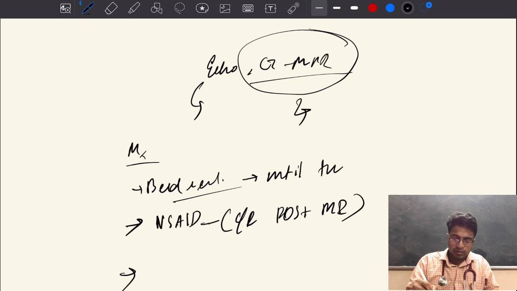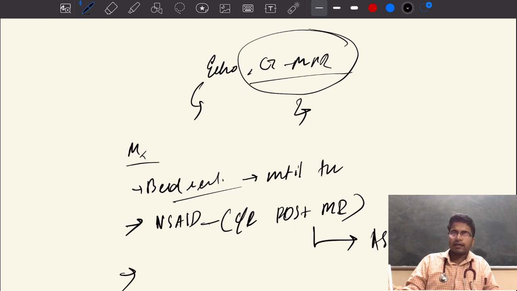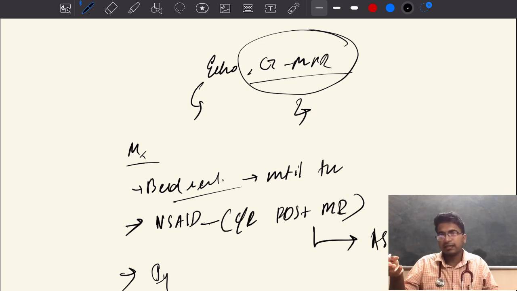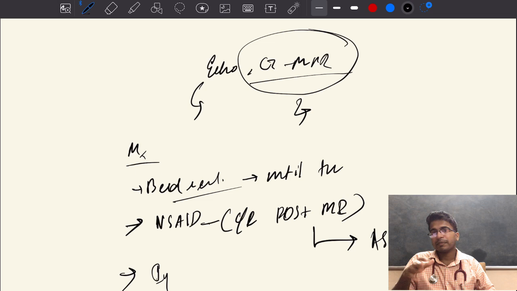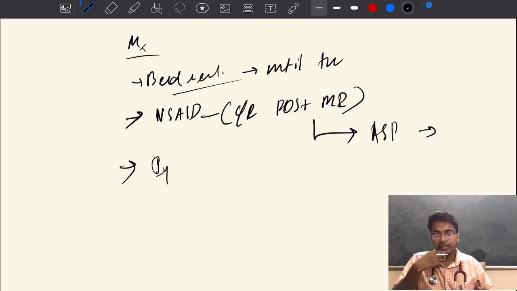Okay. So you will give NSAIDs. In case of post-MI, you just increase the aspirin dose to 1 gram per day, that is 325 mg TDS. Always supplement it with a PPI, injection omeprazole 20 mg IV OD. If you're giving omeprazole, always make sure that the patient is having it 30 minutes before breakfast. But if you're giving pantoprazole, it can actually be given at any time, before food or after food. It doesn't have any relationship with your food. So that thing you have to keep in mind.